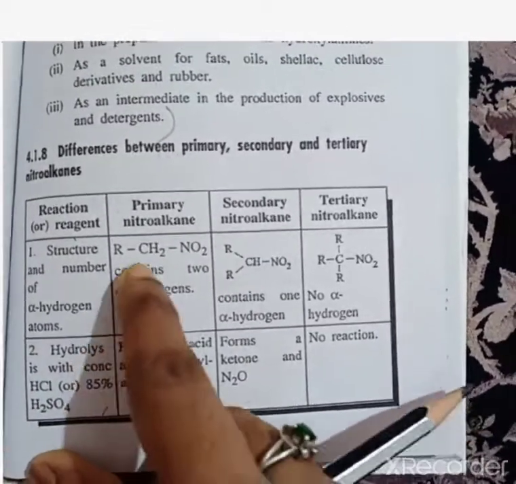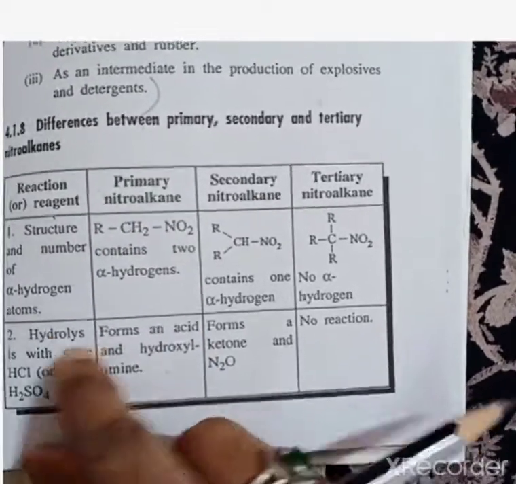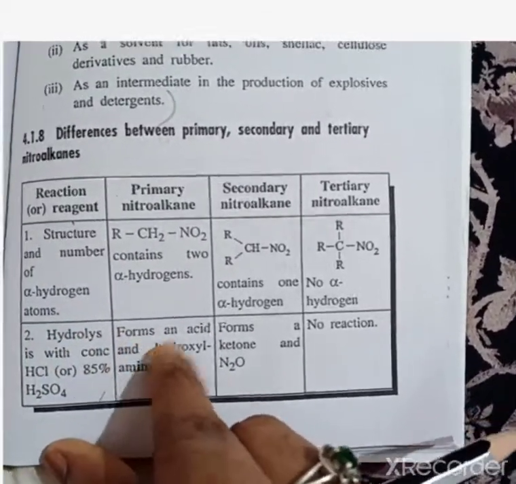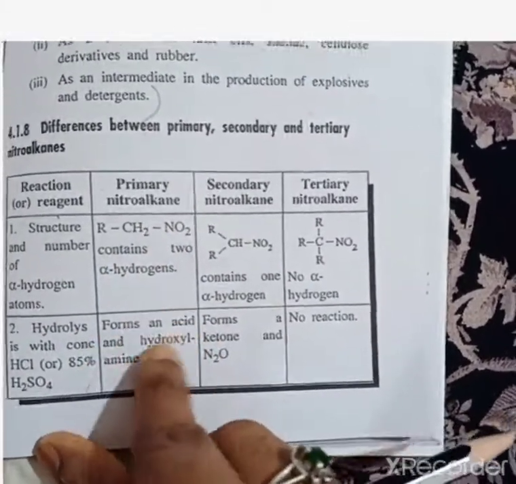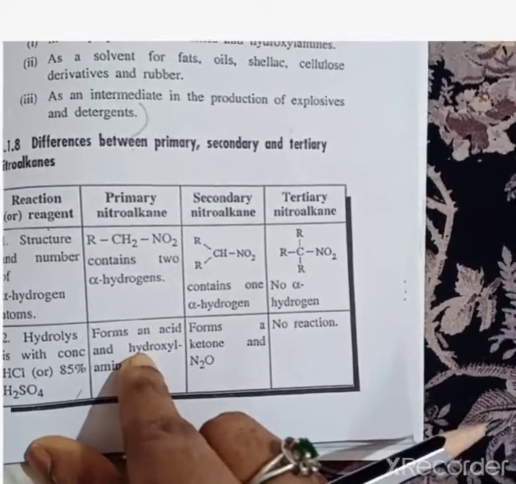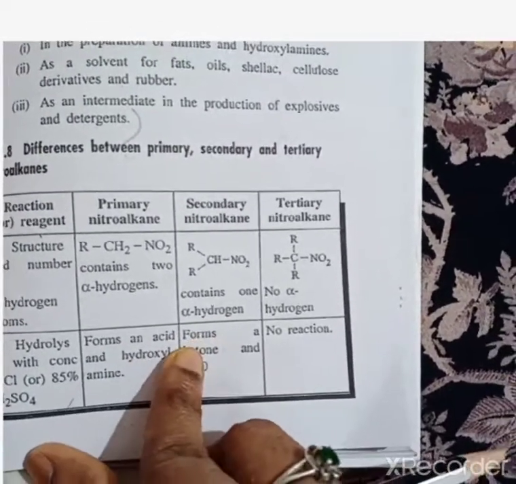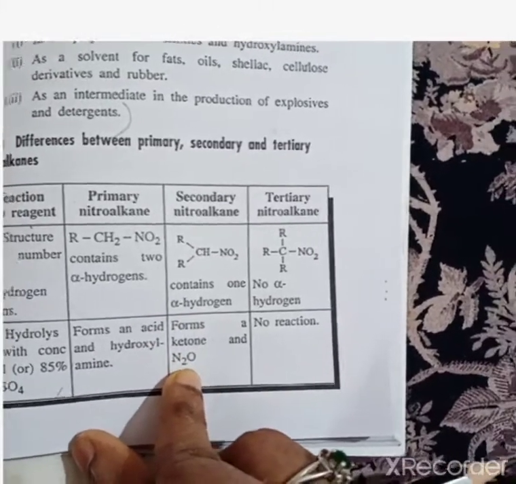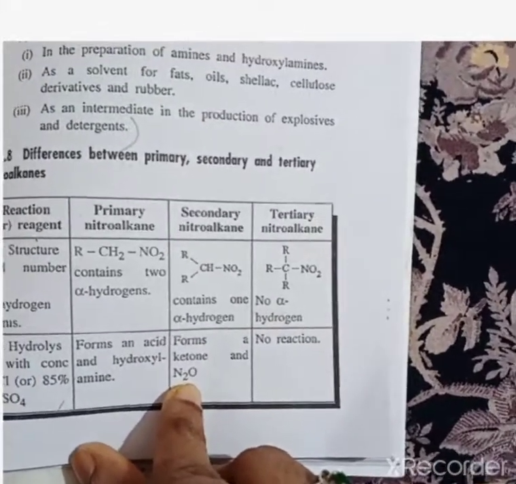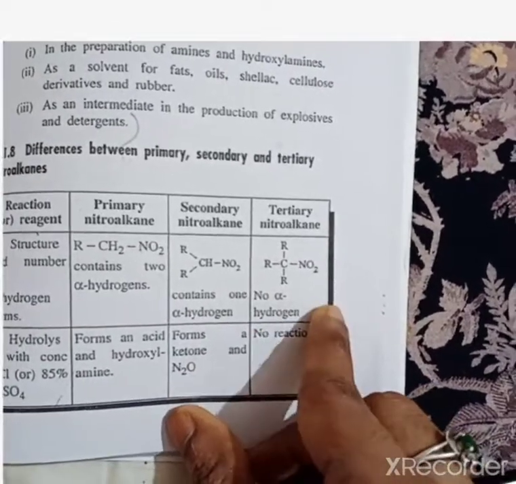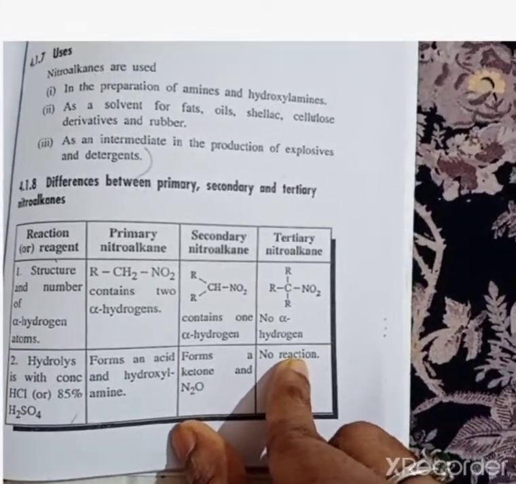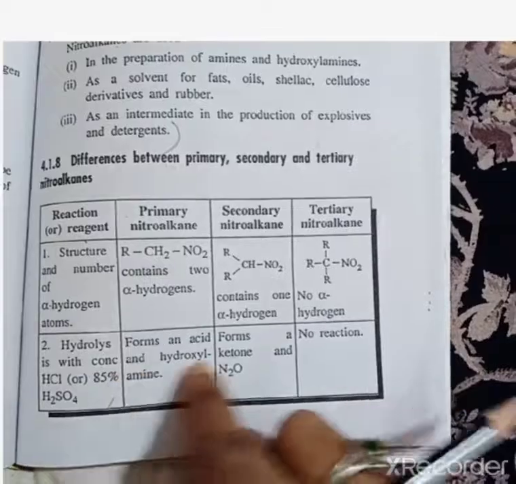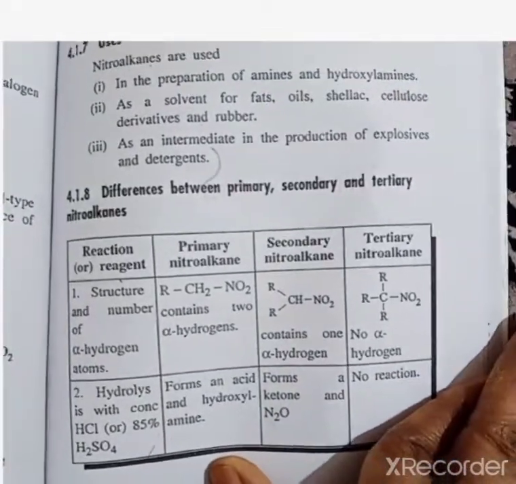When the primary nitroalkane undergoes hydrolysis, it forms an acid, and hydroxylamine, NH2OH, is formed. When the secondary nitroalkane undergoes hydrolysis, it forms a ketone and nitrous oxide, N2O. For the tertiary, no reaction occurs because it contains no alpha hydrogen. So the tertiary nitroalkane does not react. This is the second evidence, the differences between primary, secondary, and tertiary nitroalkanes.